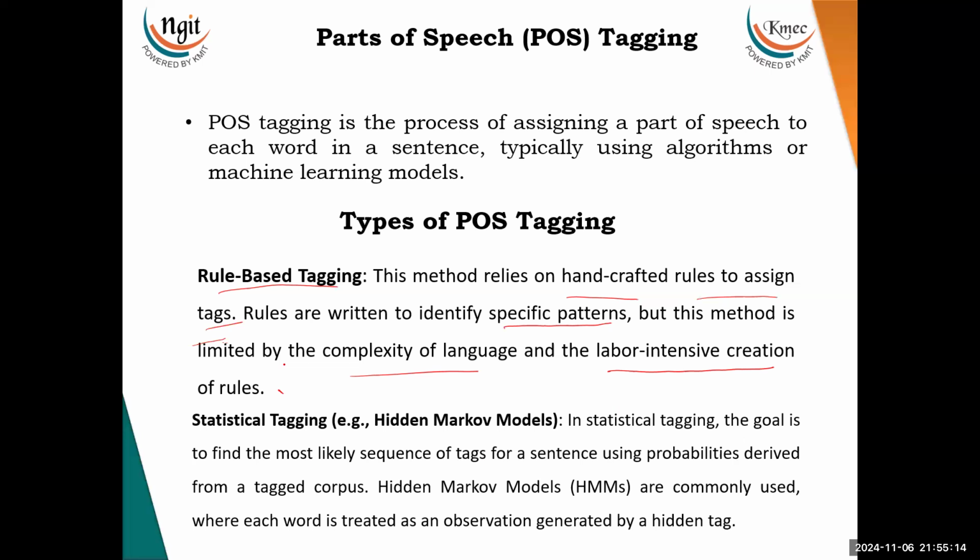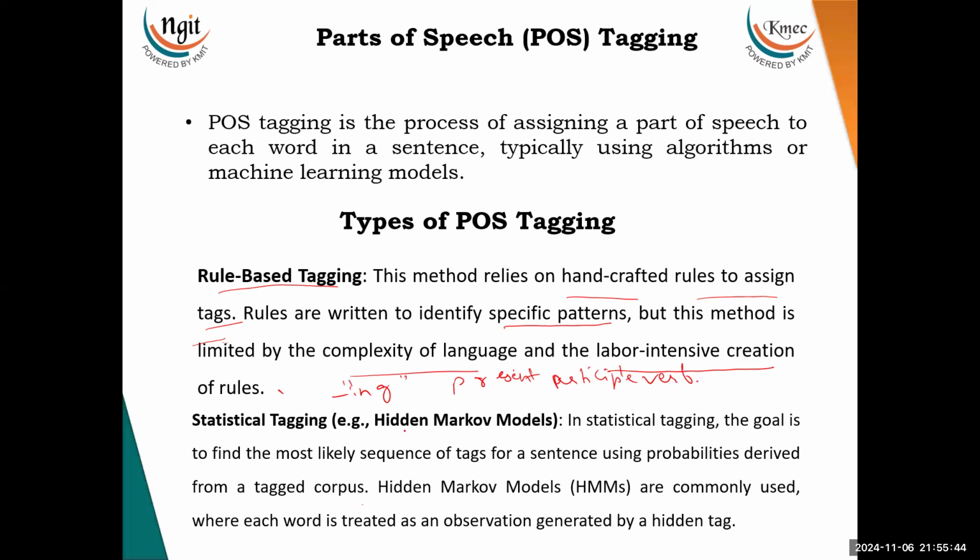For example, if a word ends with ing and is preceded by an auxiliary verb, then it is likely to be a present participle verb. Understood?